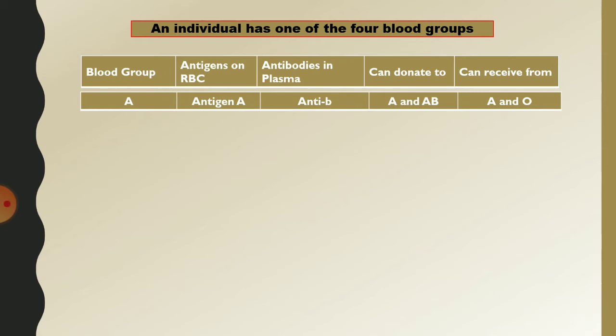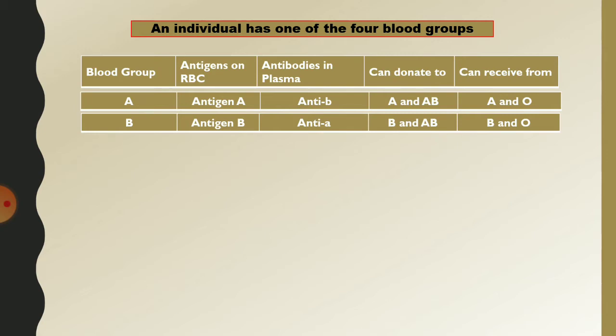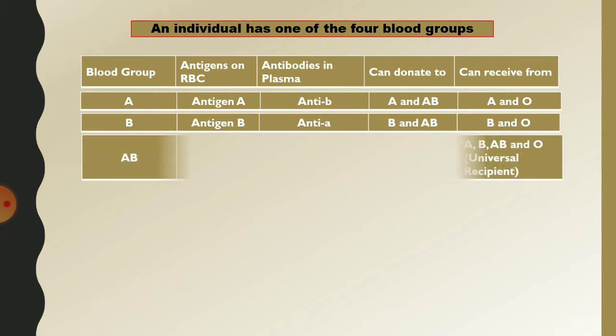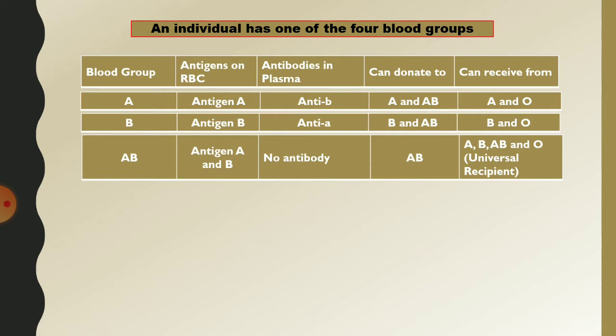Suppose the B blood group: the antigen on the RBC is B, and the antibody in the plasma is A. In the AB blood group, antigens A and B are present on the surface of the RBC, but no antibodies are present in the plasma. In the O blood group, antigens A and B are absent.